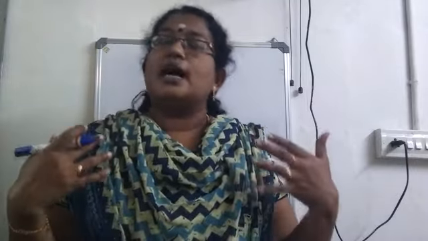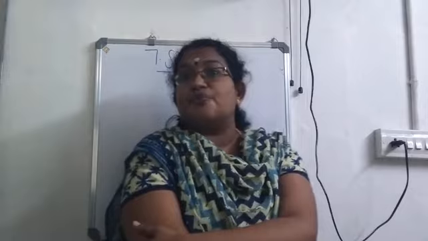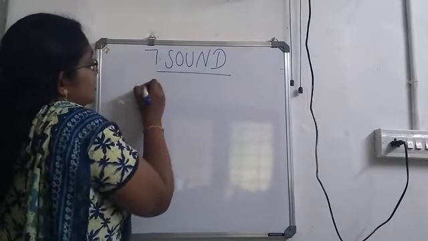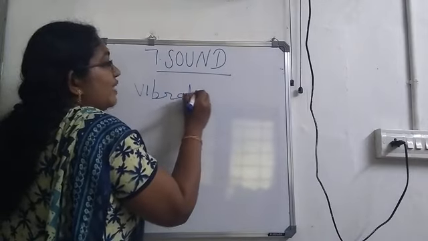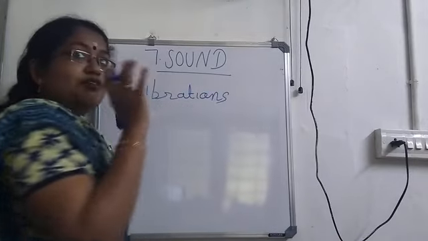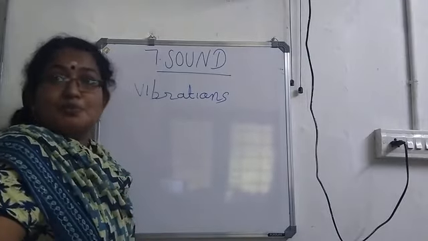Then what are the other things we know about sound? How is sound produced? Sound is produced by vibrations. That's a very important point. Sound is produced by vibrations. When a body vibrates, due to these vibrations, sound is produced.